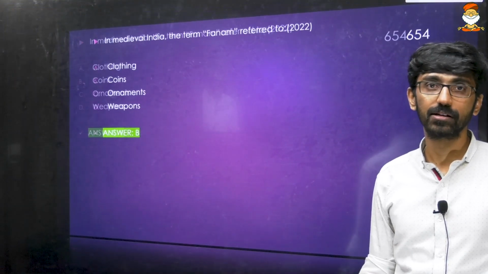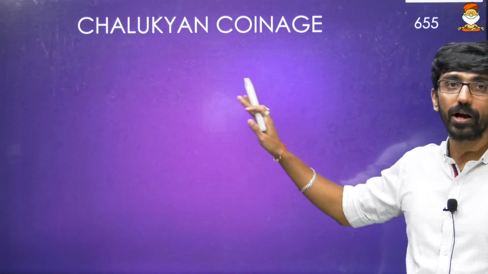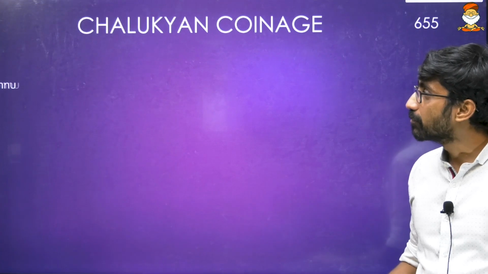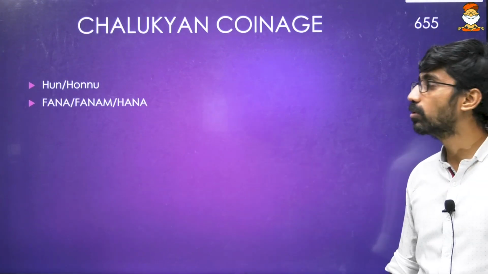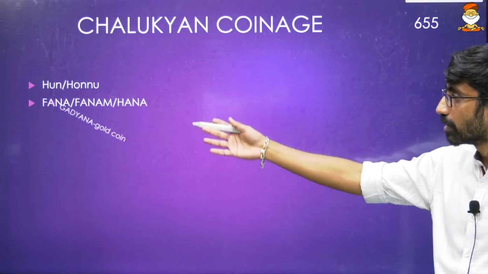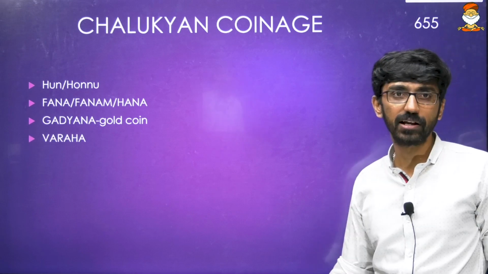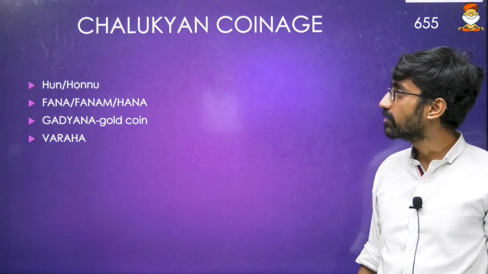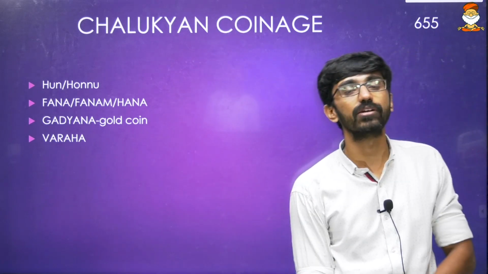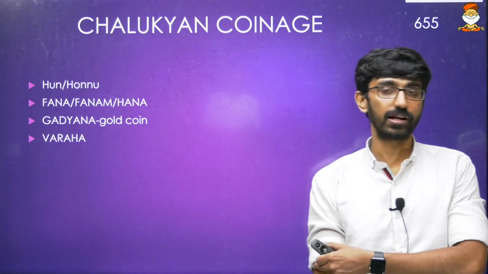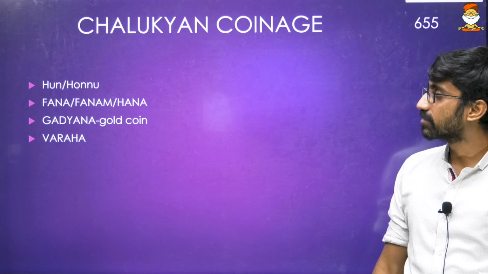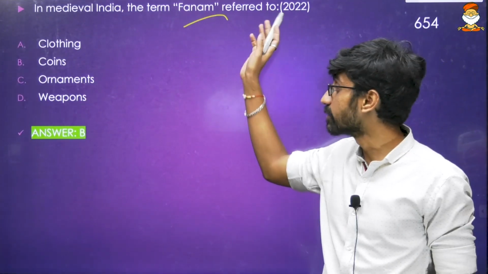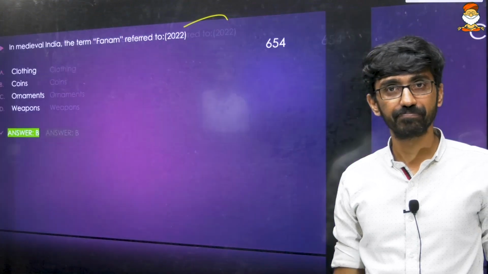It is coins. So where this coinage term is there, that is in Chalukyan coins. Badami Chalukyan coins, the different terms are used. Hun, Harvanu, Fana, Fanam, Arhana, Gadyayana, that is a gold coin. The Varaha, that is a coin. Okay, so these are the coinage terms that is there during the Chalukyan time period. Okay, Badami Chalukyan time period. Okay, so this question was asked. Again, a few things we can build about that one, particularly the Fanam asked in 2022. This is a coin's name.